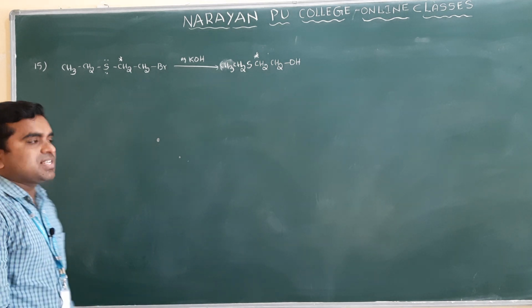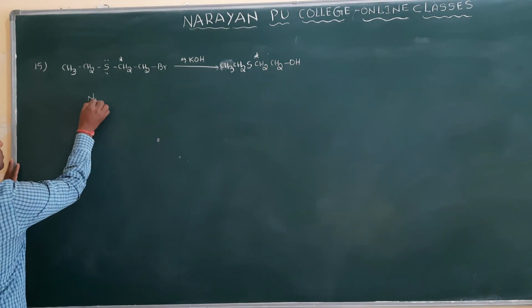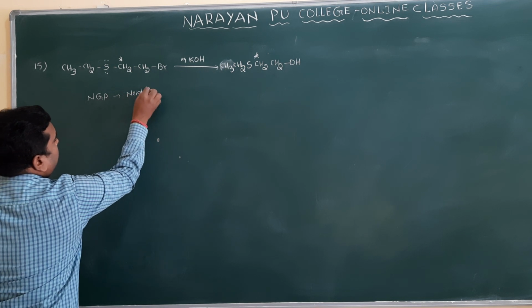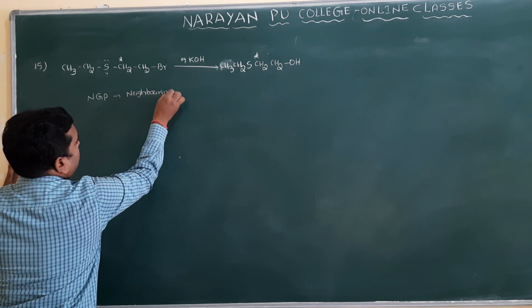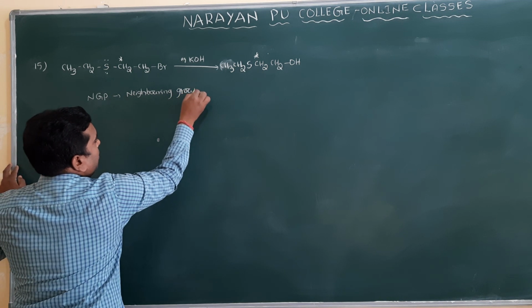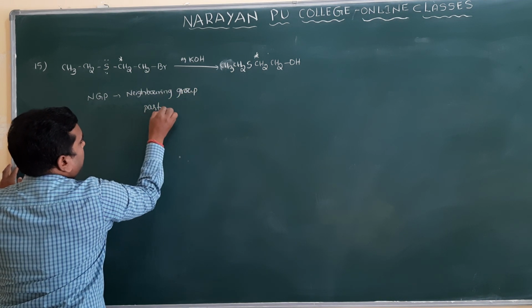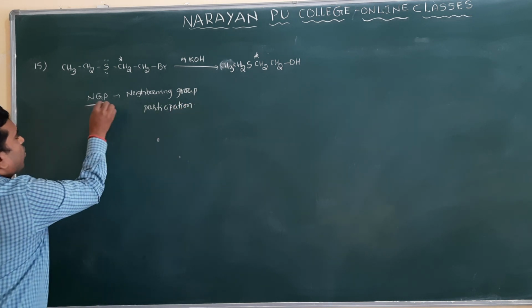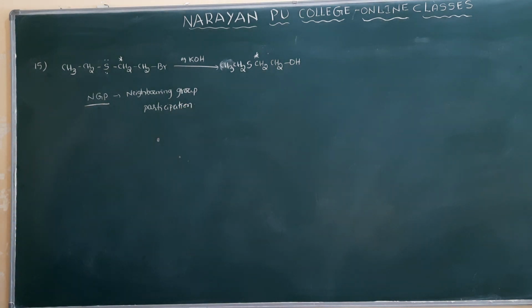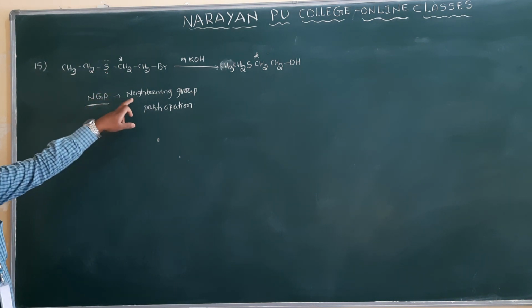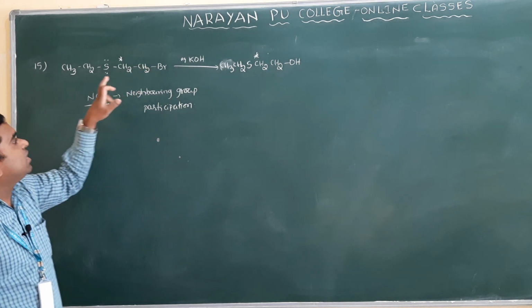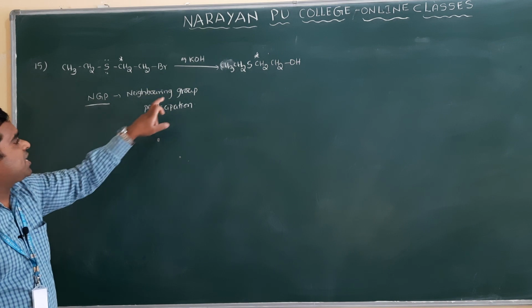What we call that is NGP. NGP means neighboring group participation. Clear? Simply we will call it NGP, a new concept here. NGP means the neighboring group is participating in the reaction, so that's why we say neighboring group participation.